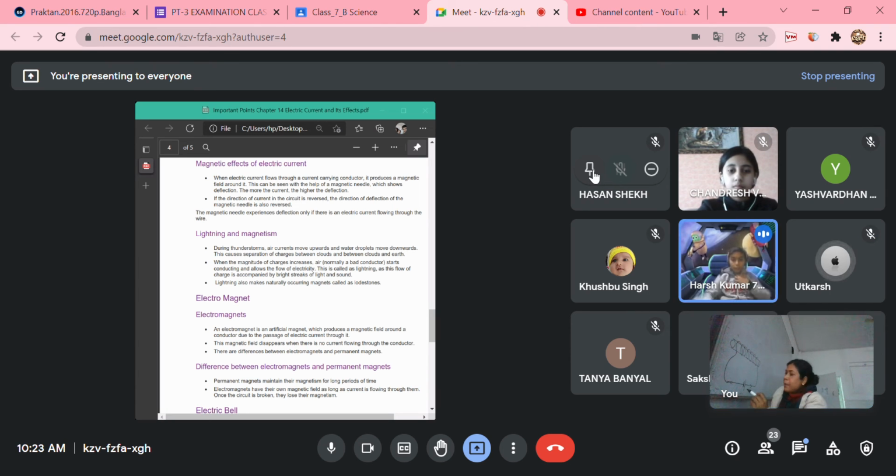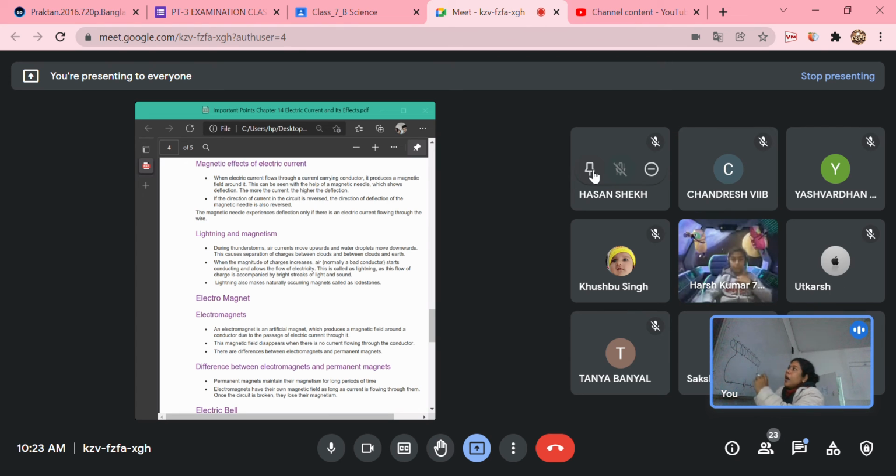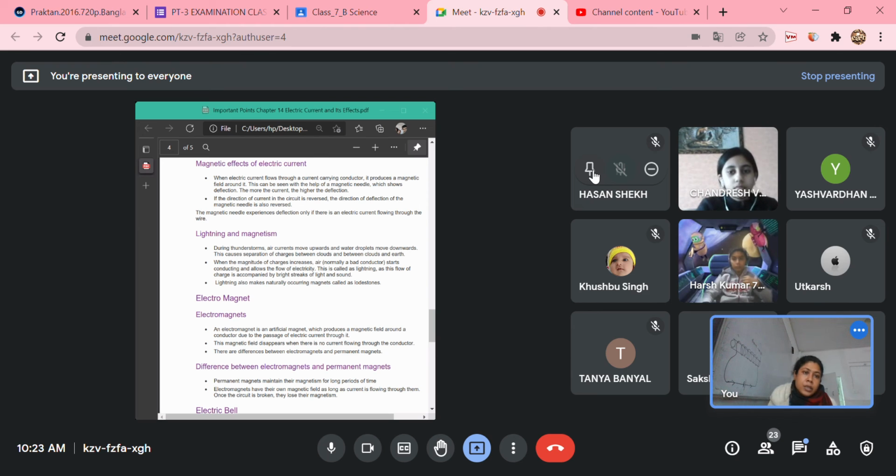From the battery electricity will flow. It will flow around the iron strip or iron rod. And what will happen? It will come again and get connected. So what will happen, children? Actually, this iron rod will start to behave like a magnet.